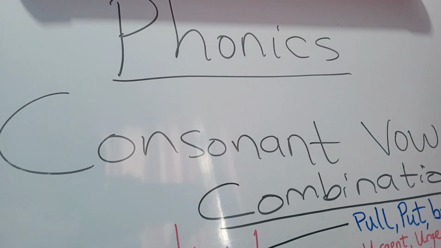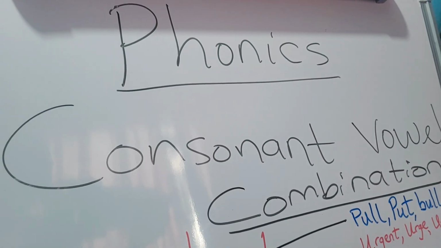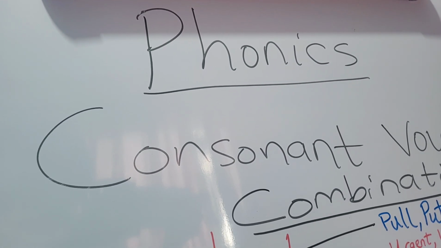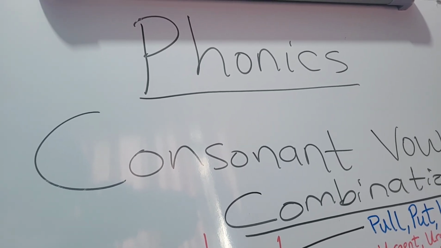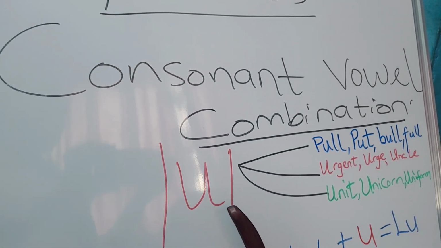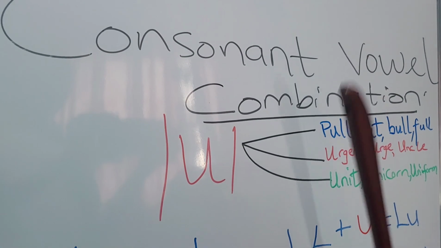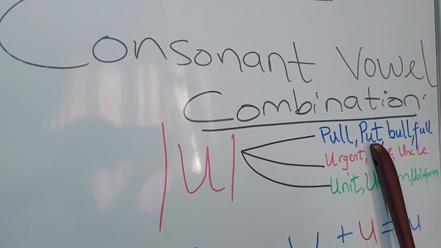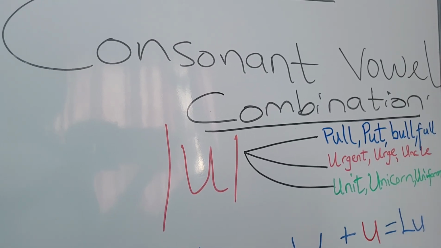Now, the letter U has three different sounds. That's why I call it a complex letter. We have cases where the letter U sounds /ʊ/, as in pull, as in put, as in bull, and as in full.